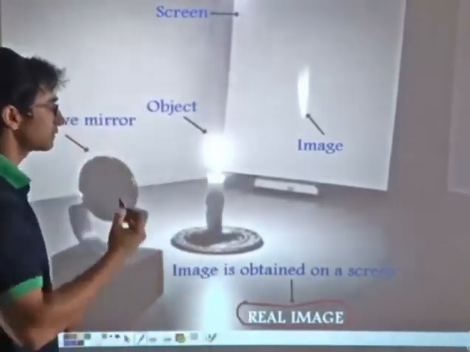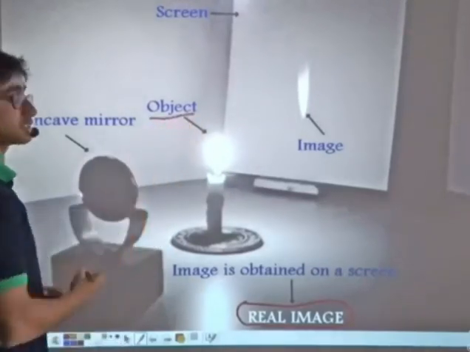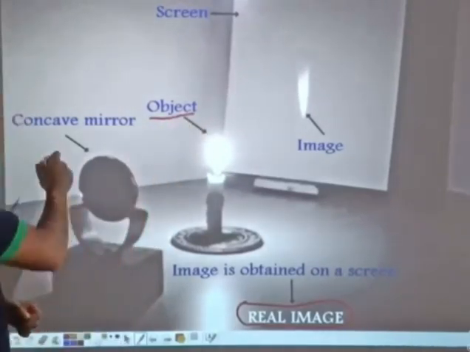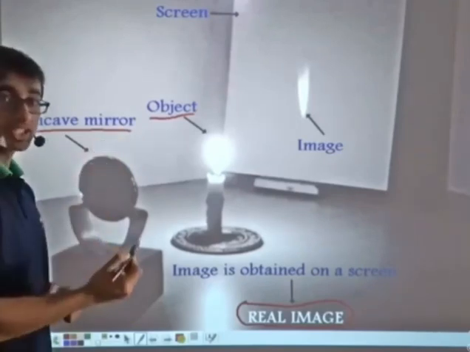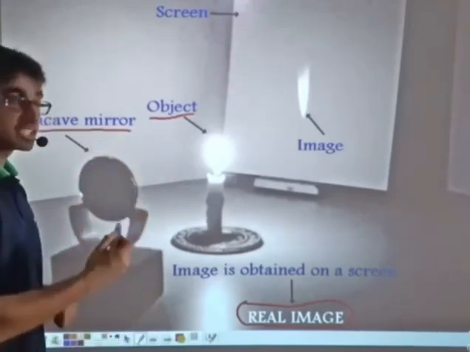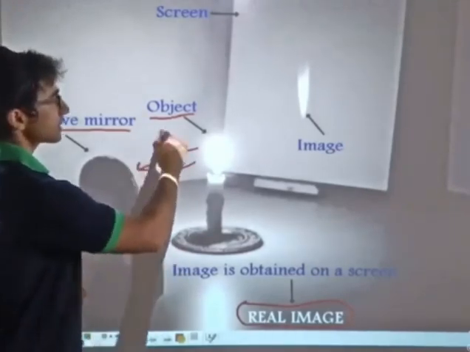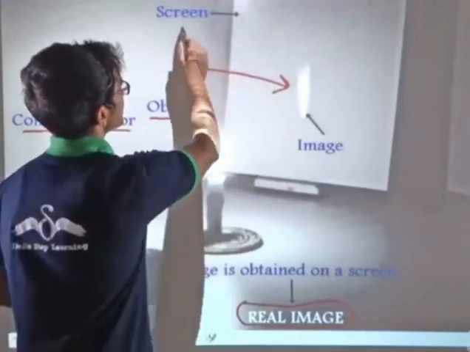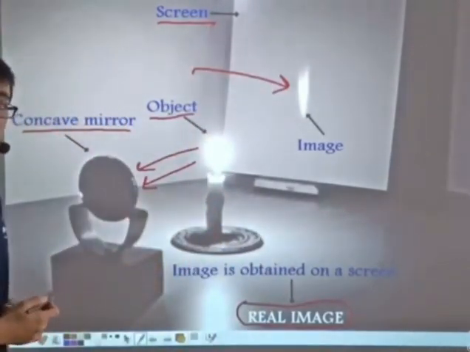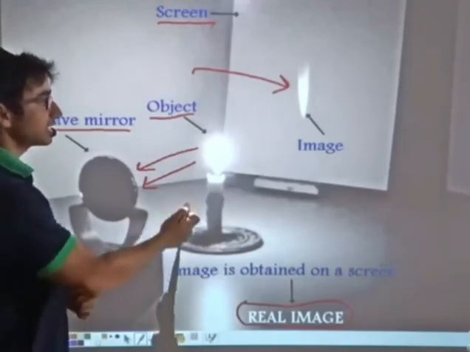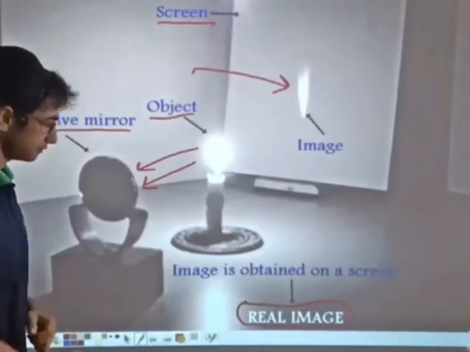As you can clearly see from this picture, a candle, that is the object, has been kept in front of a concave mirror. And we find that the image of the candle after reflection from the concave mirror has been obtained on a screen placed in front of the mirror. In case of a real image, the object and the image are always on the same side.